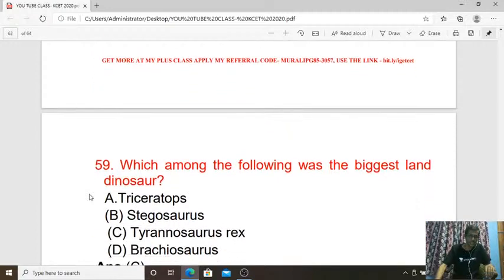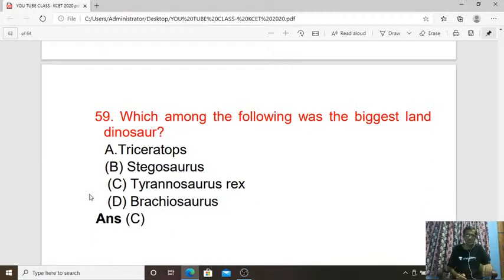Next, 59th question. Which among the following was the biggest land dinosaur? So a direct question. Tyrannosaurus rex, biggest land dinosaur. So the answer is C.